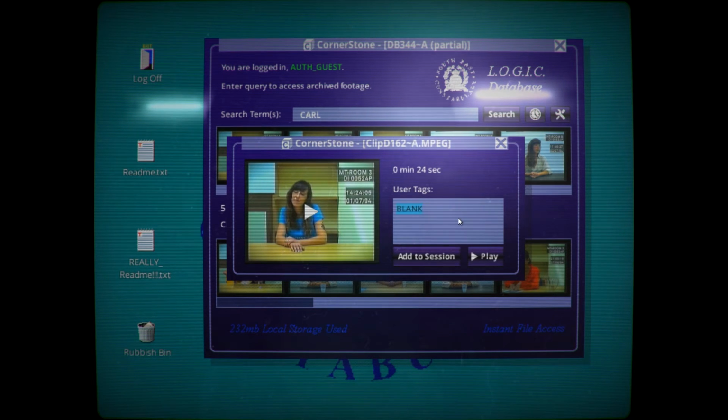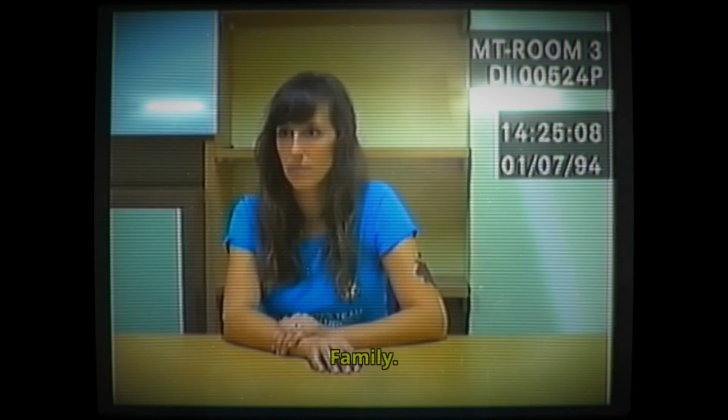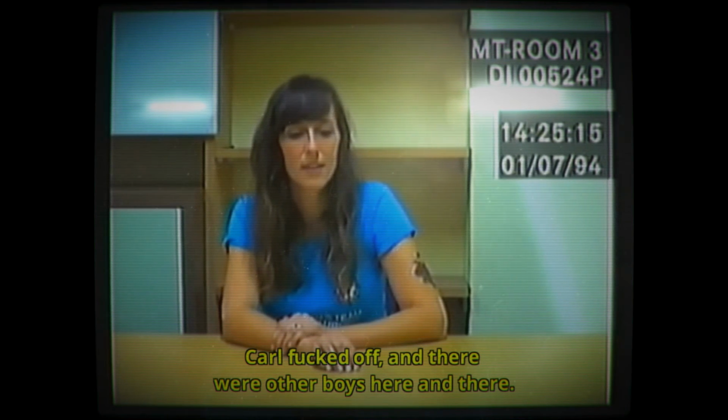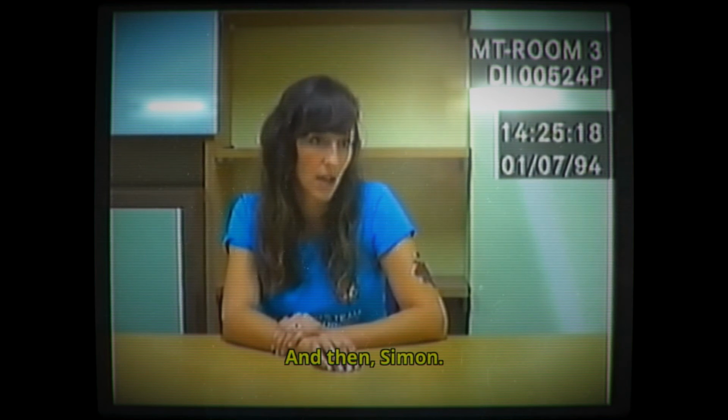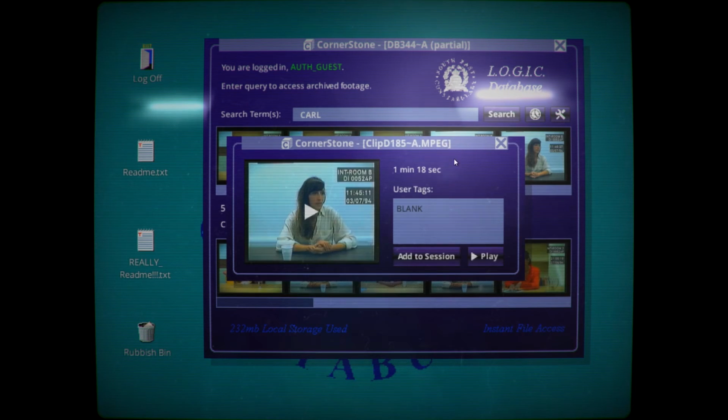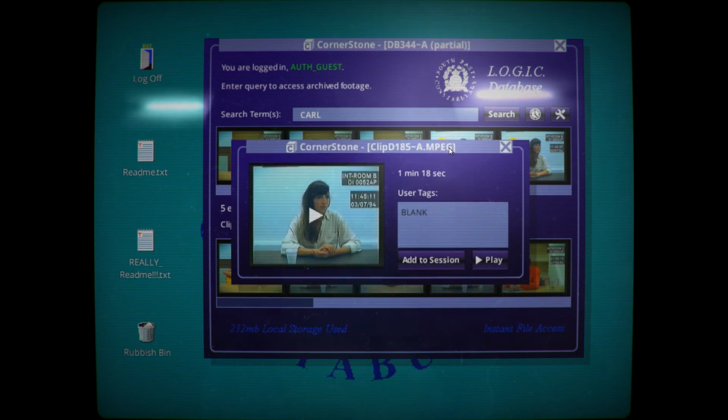15? That's not even legal age. Alright, Carl. I already got that second one, so it looks like this continues here on the third. So, Carl fucked off, and then there were other boys here and there, and then Simon. Okay. Looks like this continues again, like, what, a few days later? A couple of days later, on the third. Let's play this one.